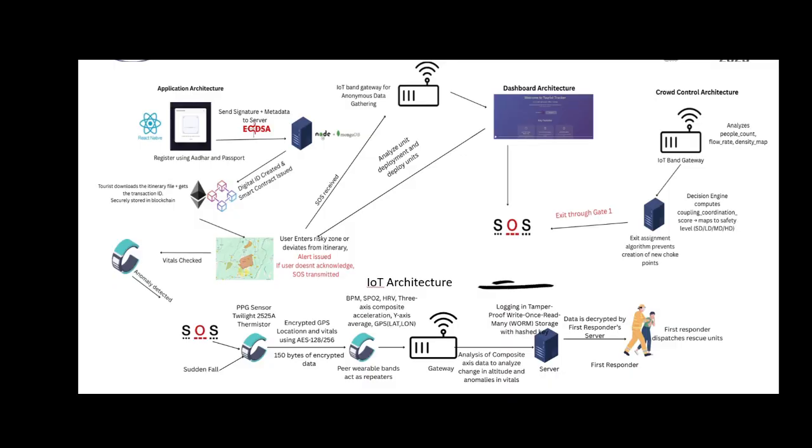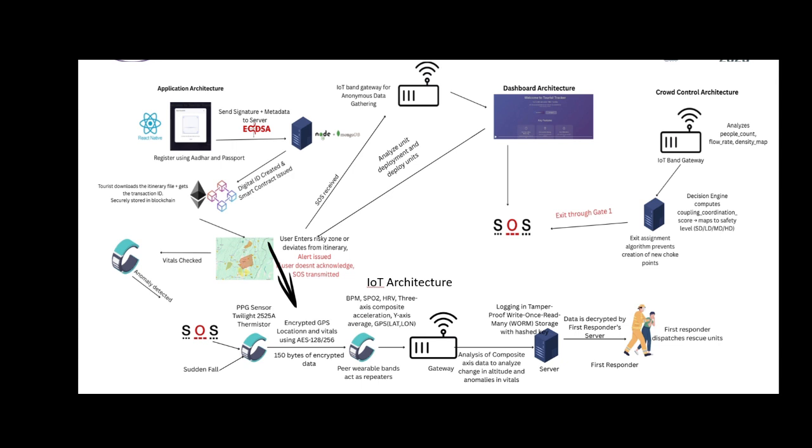Here's how the IoT architecture works. The user wears a smart band with sensors like accelerometers, thermistors, and so on, which continuously check the vitals and motions. If the band detects something unusual, like abnormal vitals or the user entering a risky zone, it will immediately raise an alert. If the user does not respond to that alert, the system will automatically send out an SOS signal.